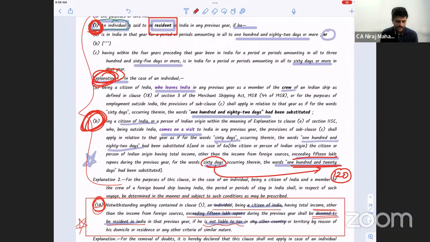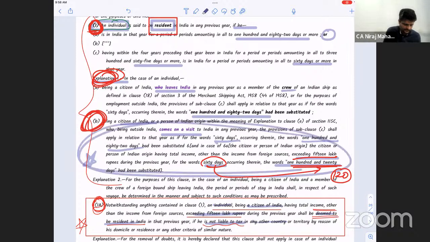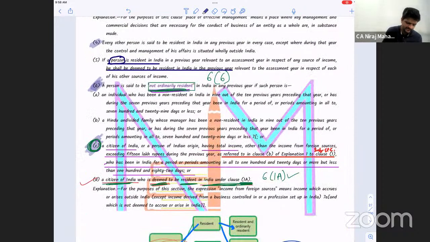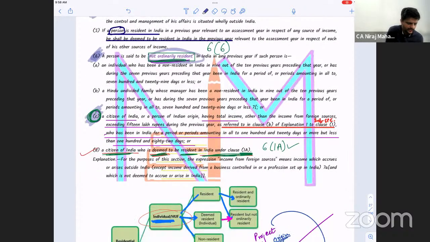So if he satisfies this part, then what does he become, ROR or RNOR? Clause C of 6.6 says he becomes obviously RNOR.